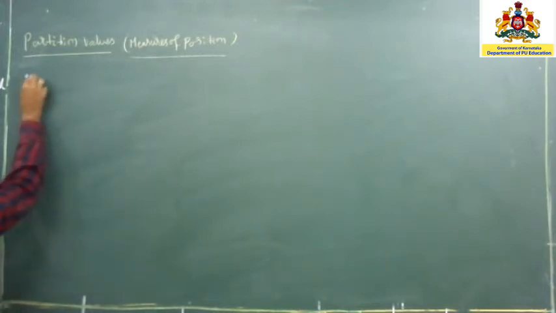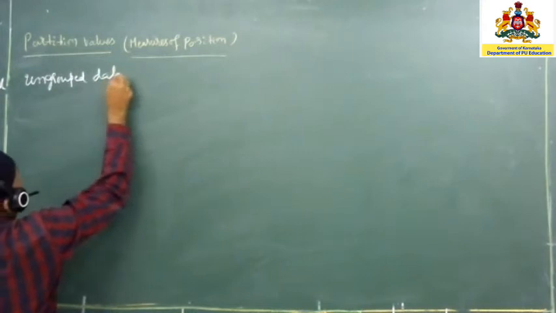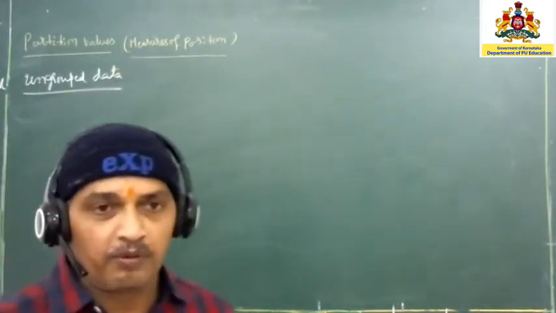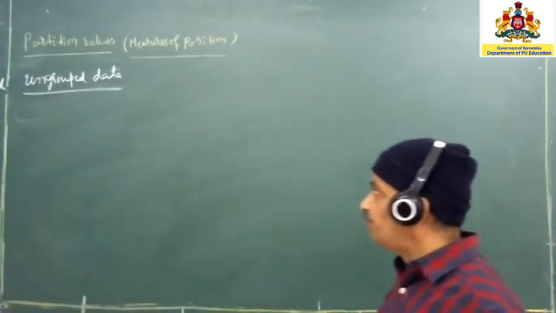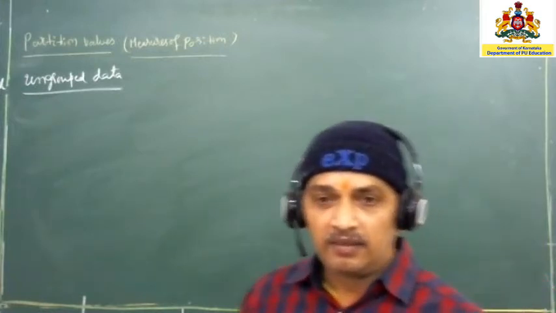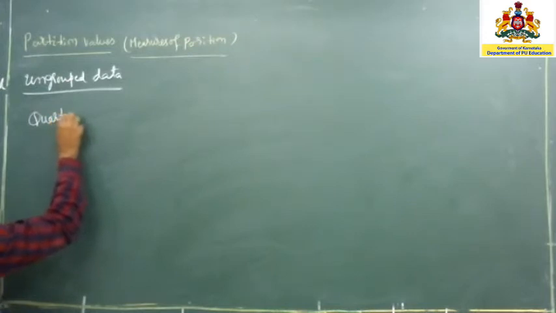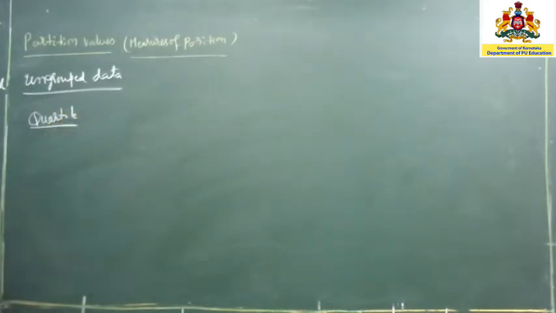So first we'll take the ungrouped one. In this ungrouped data, we are going to calculate quartiles, deciles, and percentiles also. Now, what are the formulas we are going to use? So now we will write up the first quartile. Quartile, we understood already.